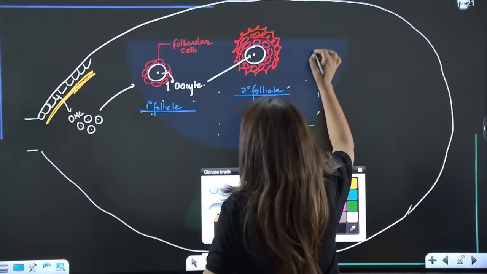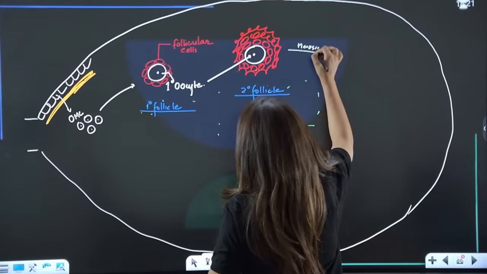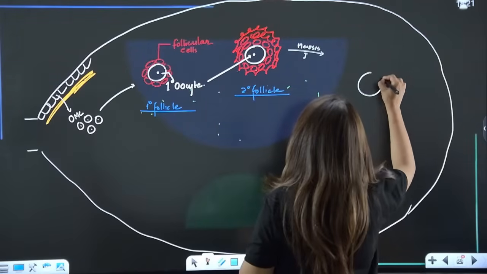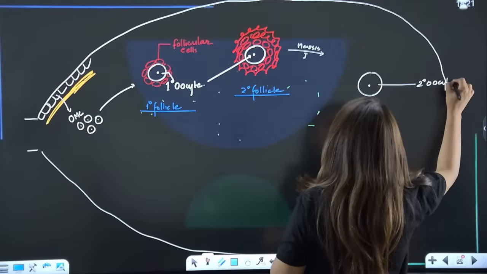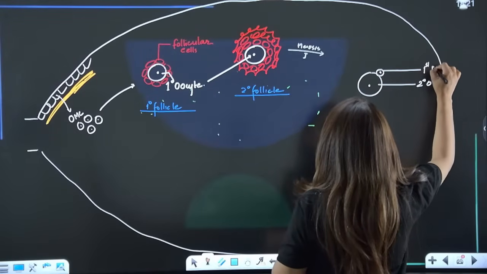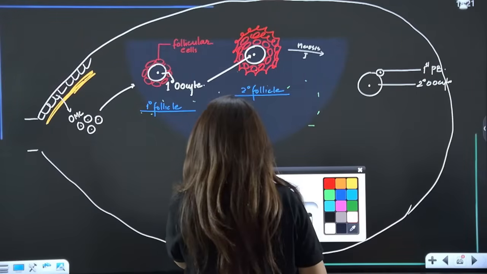Now, after this, guys, what will happen? This primary oocyte is going to undergo meiosis 1, and what will it form? It will form secondary oocyte along with the first polar body. Yes, first polar body. Are we clear?